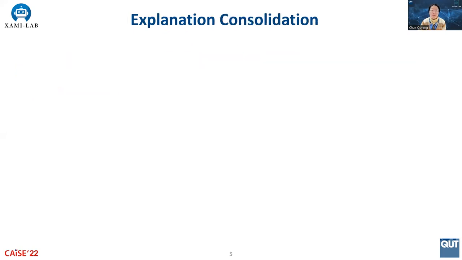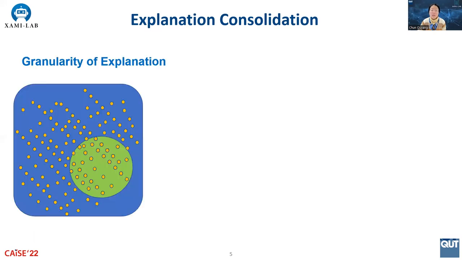Based on what can be extracted from model and data, explanation consolidation aims at generating meaningful insights to end users. First, what is the granularity of explanations? Explanations may be needed for inspecting model behavior on a single data sample, such as a single process trace. These are known as local explanations, and often they're useful for anomaly detection.